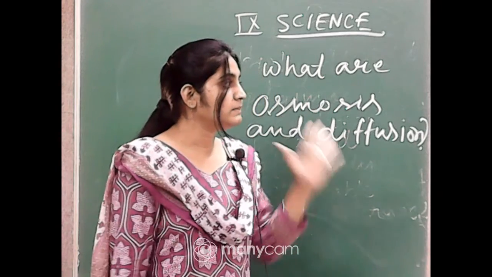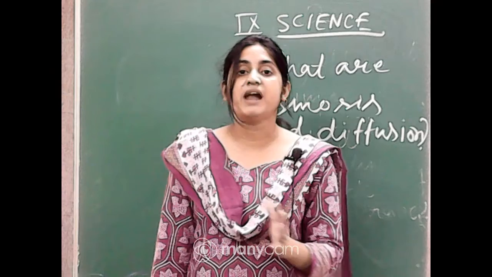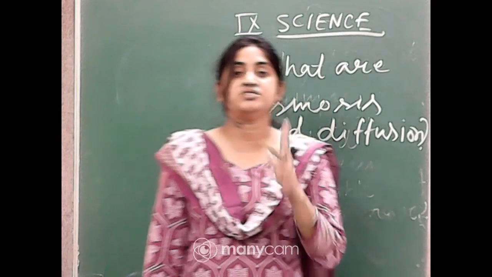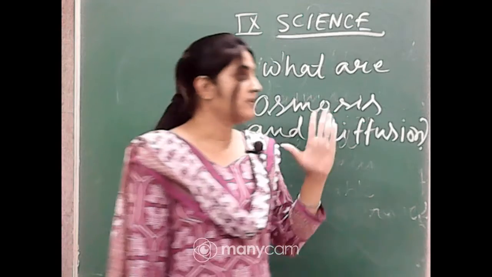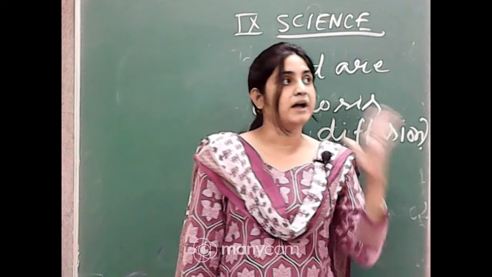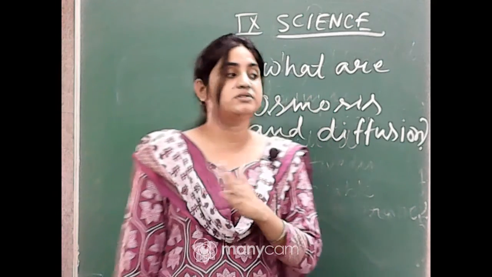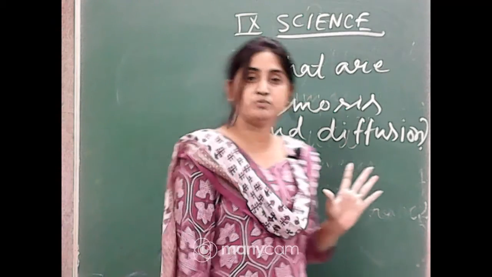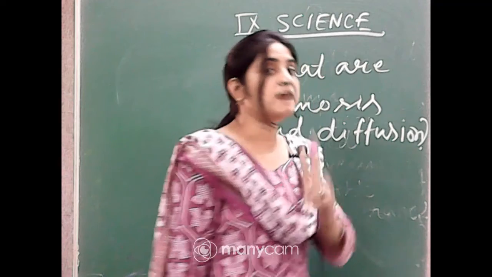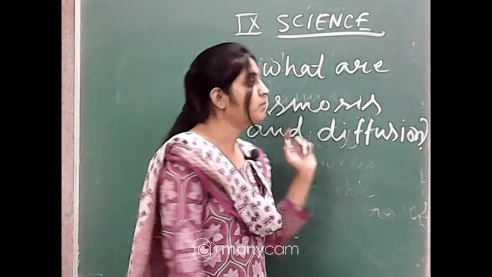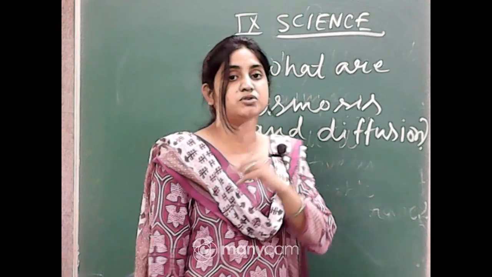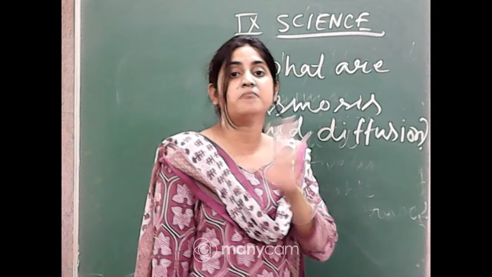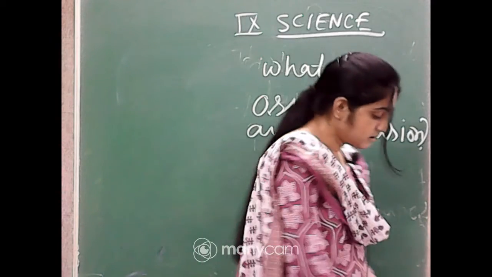The movement of gases through a selectively permeable membrane from a high concentration region to a lower concentration region is called diffusion, and the movement of water from a higher concentration region to a lower concentration region through a selectively permeable membrane is called osmosis. Okay, clear everyone? You must mention the two important points: the higher concentration region to lower concentration region, and second, a selectively permeable membrane must be present. Clear everyone?